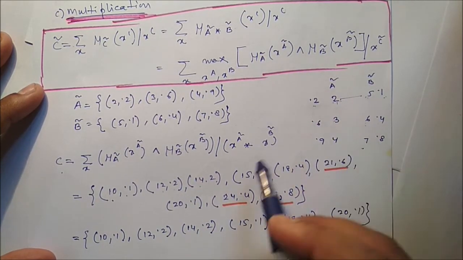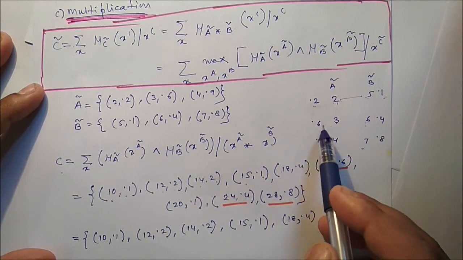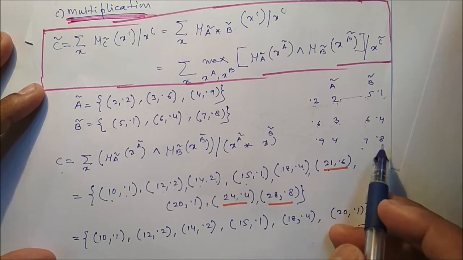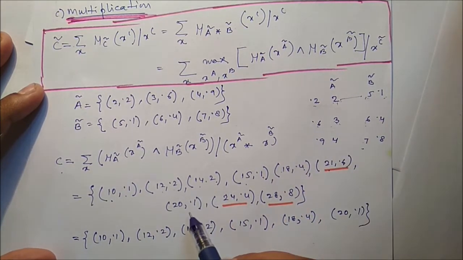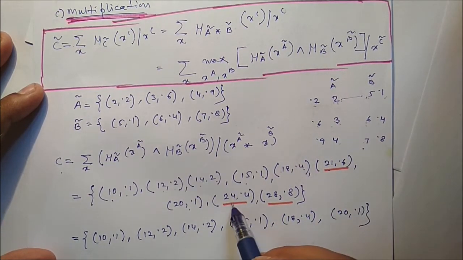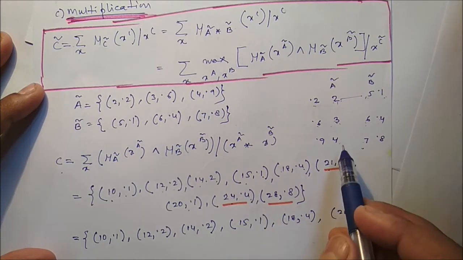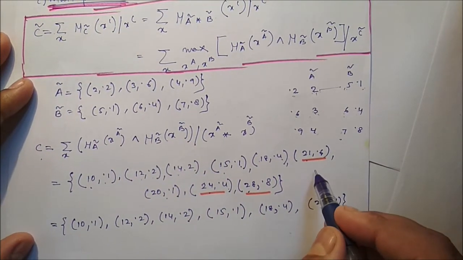3 into 5, 15. We take the minimum one, 0.1. 3 into 6, 18. 0.6 and 0.4, the minimum one is 0.4. Similarly, 4 into 5, it is 20. Minimum one is 0.1. 4 into 6, it is 24. Minimum is 0.4. And 4 into 7, 28. Minimum is 0.8.